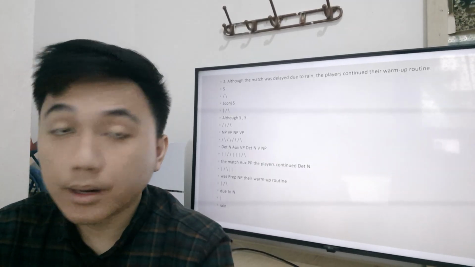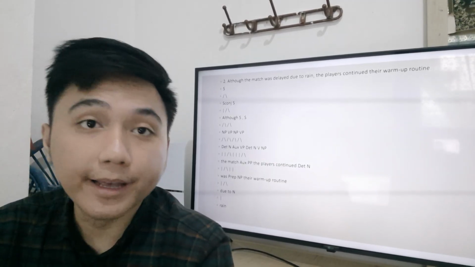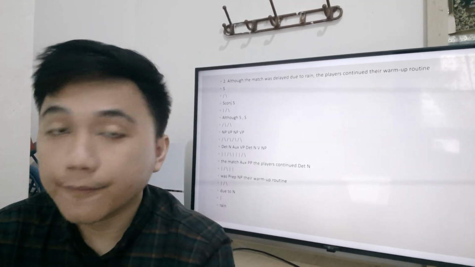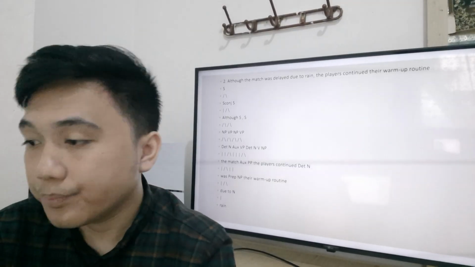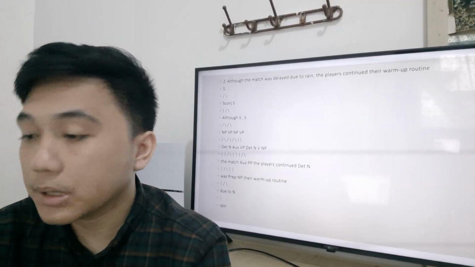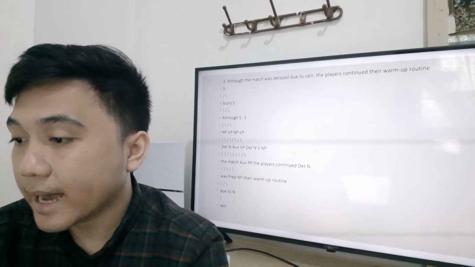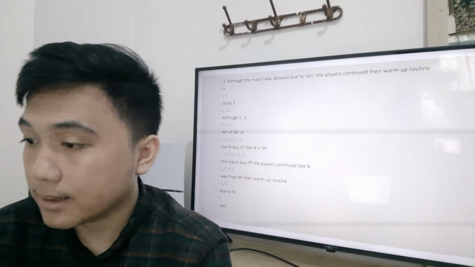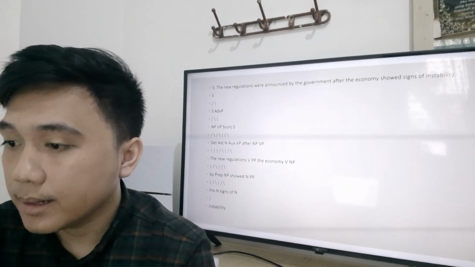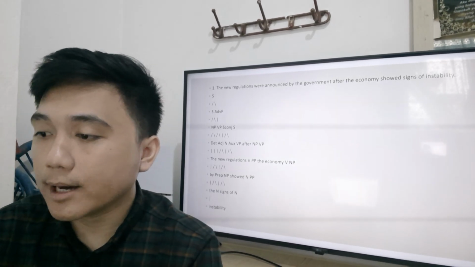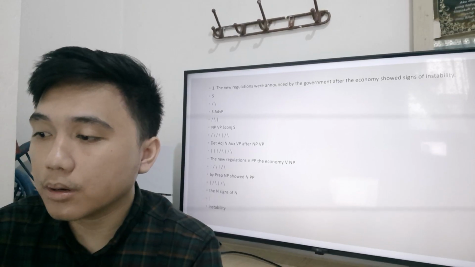The subject, noun phrase, is the players. The predicate verb phrase is continued their warm-up routine, containing the main verb continued and a direct object, noun phrase, their warm-up routine. And the next sentence is, the new regulations were announced by the government after the economy showed